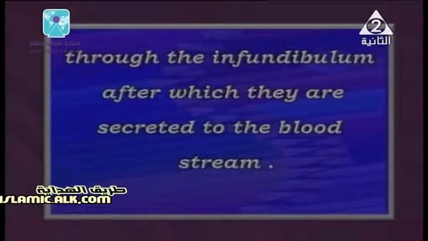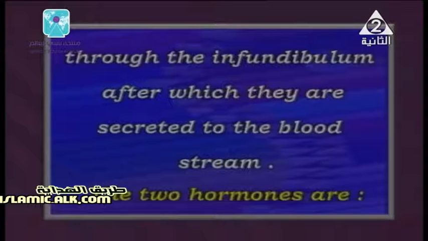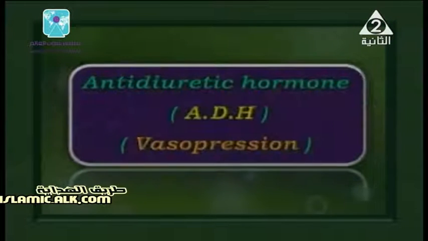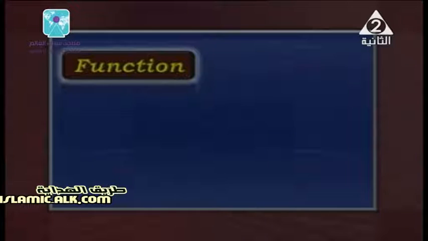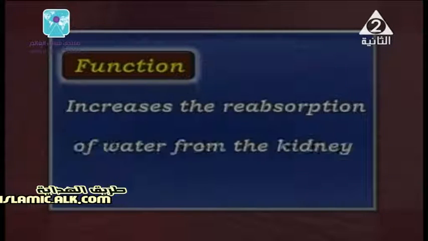One of the two hormones is called ADH, or antidiuretic hormone, or vasopressin. Just to know what it means, the antidiuretic hormone has an important function because it increases the reabsorption of water from the kidney tubules.